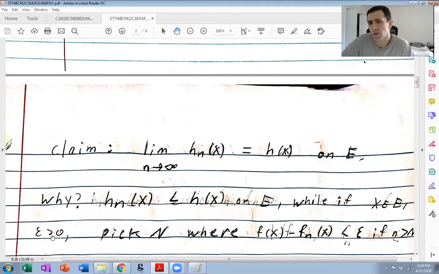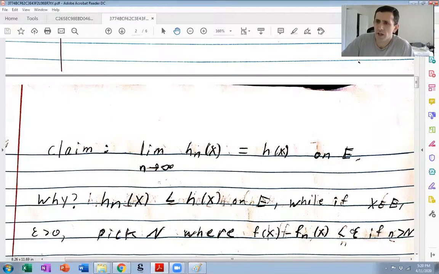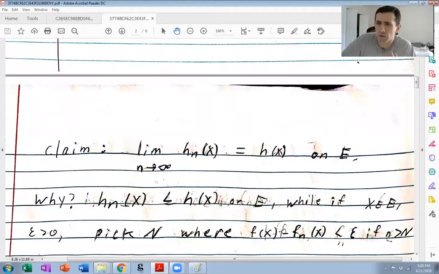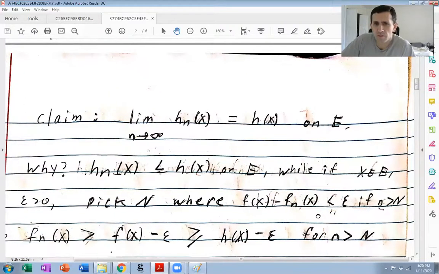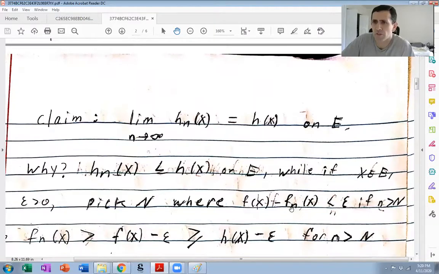Okay, so let's say epsilon is bigger than 0. Pick big N where |f(x) - fn(x)| is less than epsilon if little n is bigger than big N. I mean, we can, of course, pick big N where the absolute value is less than epsilon, but we don't even need that. So what does this tell me? I bring fn to the right-hand side of this inequality and epsilon to the left-hand side. So fn of x is bigger than f of x minus epsilon, as long as n is bigger than N.